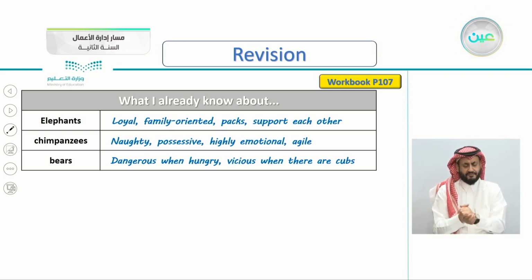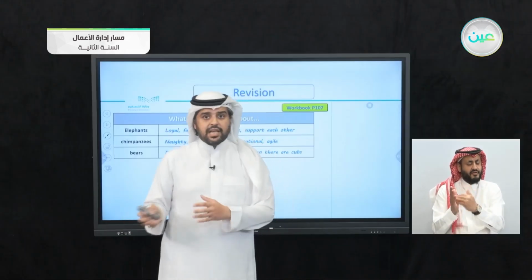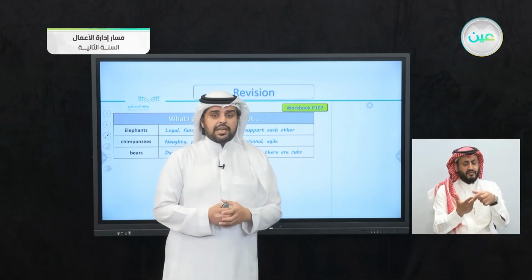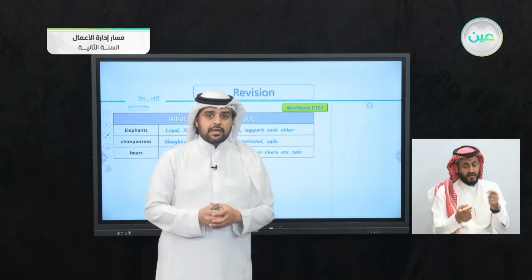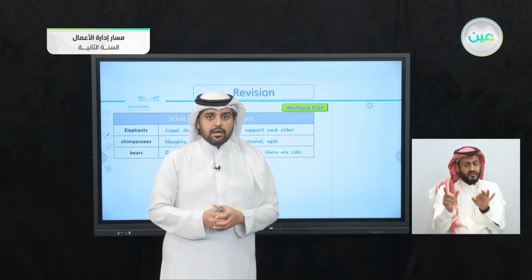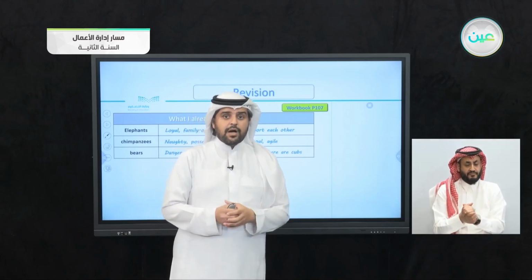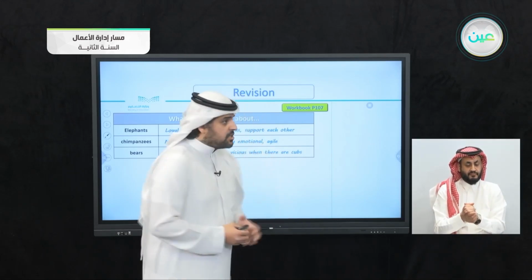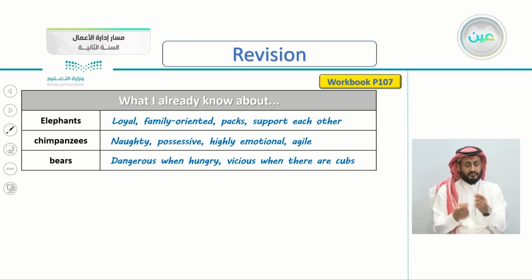So now that you have written your notes about each animal, start writing 2 sentences using any of the passive forms about each animal. So let's begin with what I've written about elephants here.